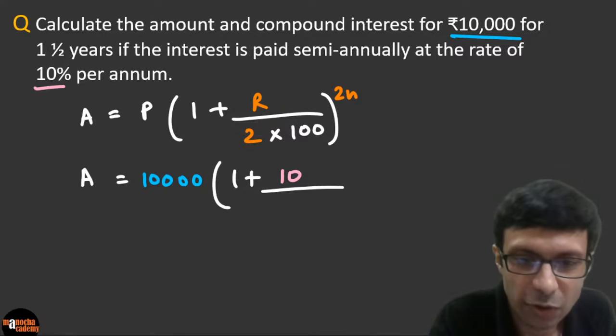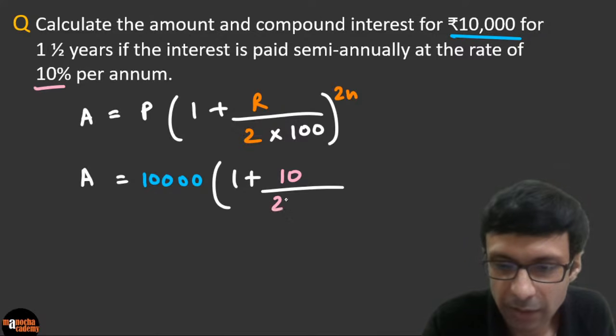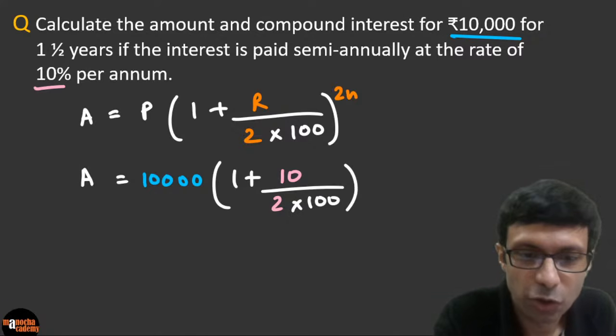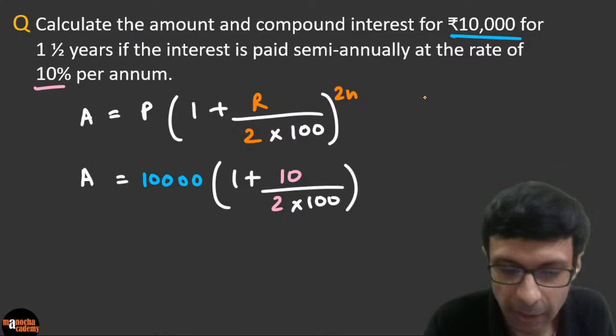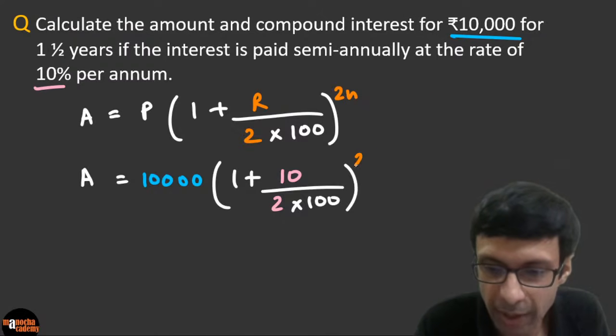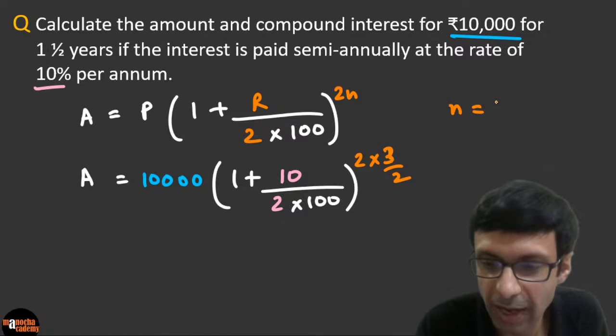So R is going to be 10 by 2 times 100, to the power 2n. For 1.5 years, what does 2n become? You just multiply 2 times 1.5, because n is 1.5 years. So 2 times 1.5 is basically going to be 3, which is 3 by 2 times 2.